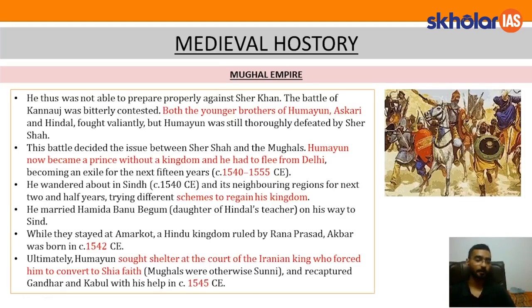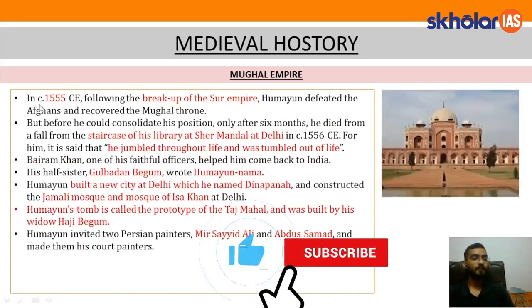Now this is important. Ultimately, Humayun sought shelter at the court of the Iranian king, who forced him to convert to the Shia faith. Mughals were otherwise Sunnis. He recaptured Gandhar and Kabul with his help in 1545. So after these 2.5 years of exile, of roaming here and there, finally he took the support of this Iranian king and captured the northwestern part, that is Gandhar and Kabul, in the year 1545. So I hope the story up till now is clear to all of you. Let's move forward. In 1555,